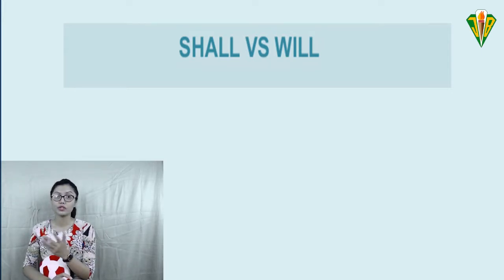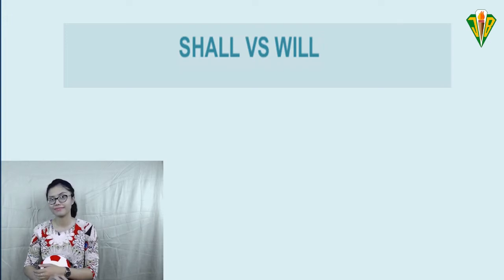Then, if we compare to will, it can be for affirmations, positive sentences, questions, or negative sentences. So will is more flexible indeed, but it sounds more natural when you make a question with the first person. It means that including ourselves in that conversation, we'll use shall. Shall we continue?